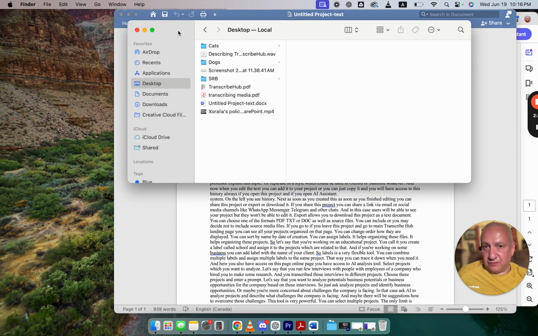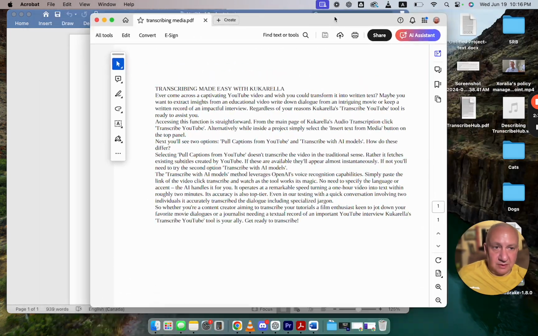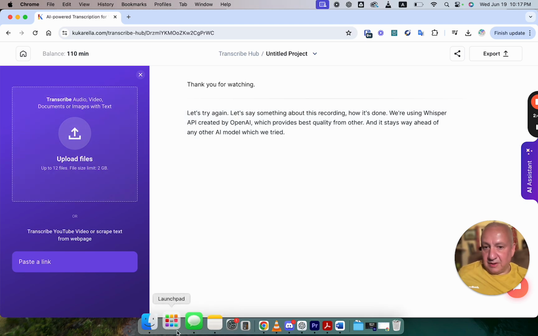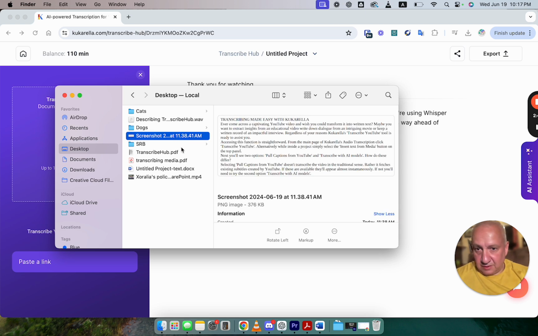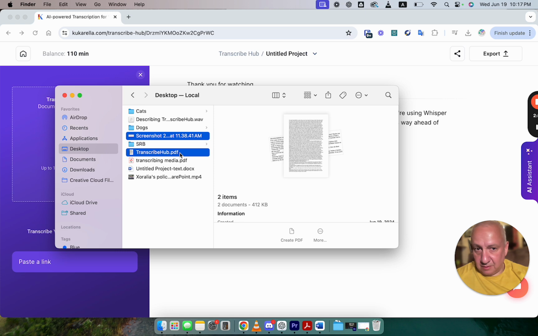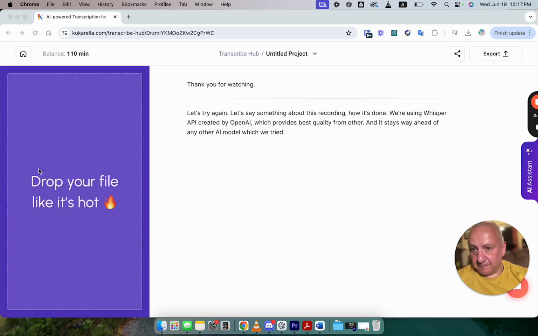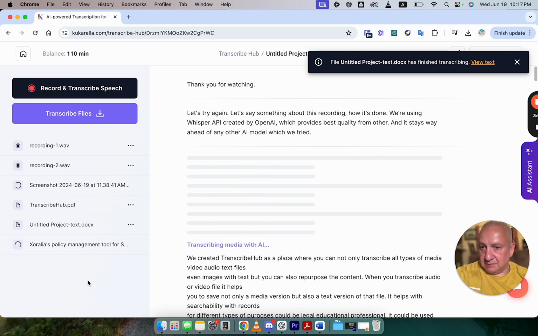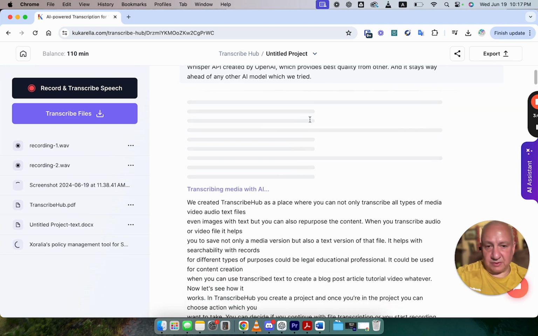So I have few files open here. So this is doc, this is PDF. There are a couple screenshots. So let's go ahead and take this screenshot, PDF, doc file, and video file. Drag and drop, hit transcribe. PDF and doc file were transcribed instantly.